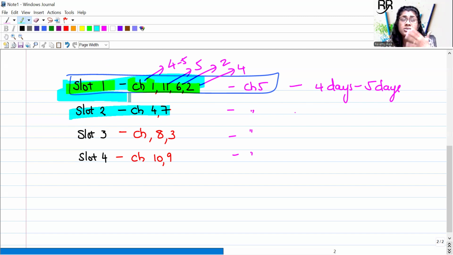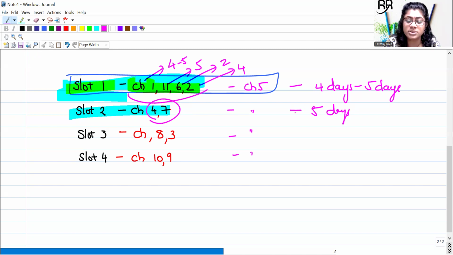Why? Because by the time you cover these 2 chapters, which are little big chapters, it will be another 4 to 6 days, so you would have started to forget the earlier ones. So just glance through and revise.